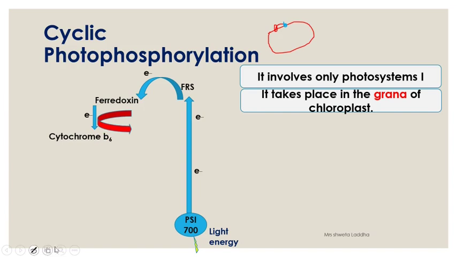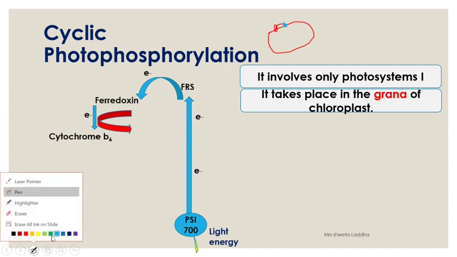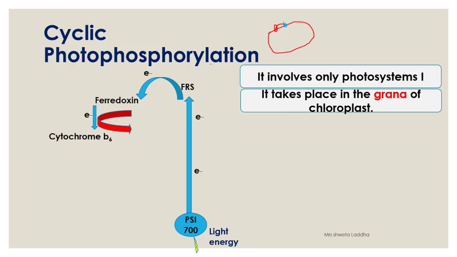Suppose on the thylakoid, this green color thing is the cytochrome, and in between there is an ATP synthetase machinery sitting. This machinery converts adenosine diphosphate and inorganic phosphate, which is present in the stroma, and the first ATP molecule is formed. So here the first ATP is formed.